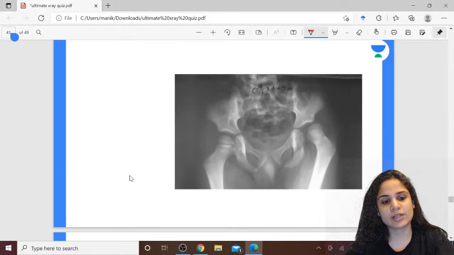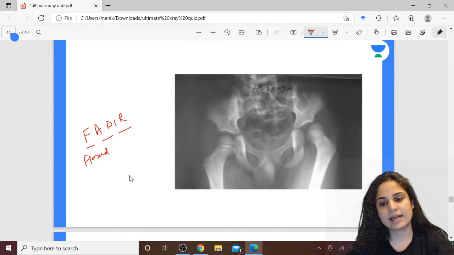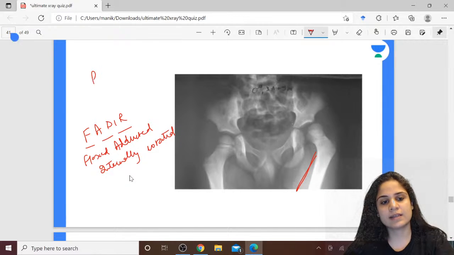No, I am asking you what type of hip dislocation, anterior or posterior? So how is the leg? It is flexed. It is adducted. It's going inside. It's adducted and it is internally rotated. So this is seen in case of posterior dislocation of the hip.